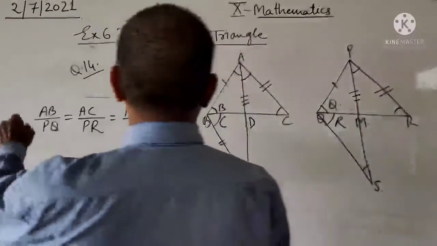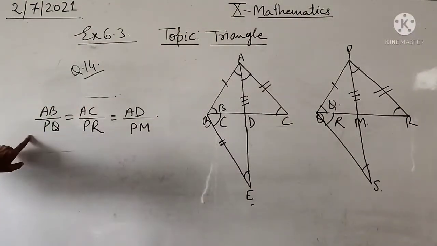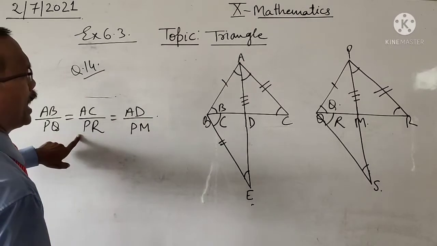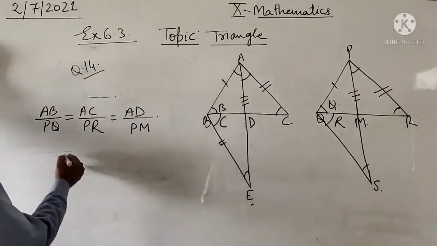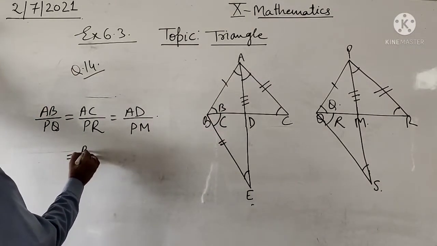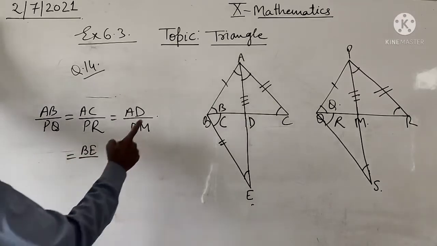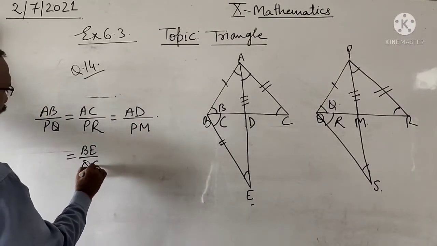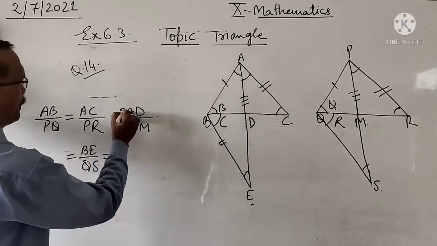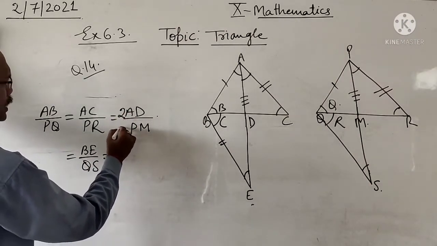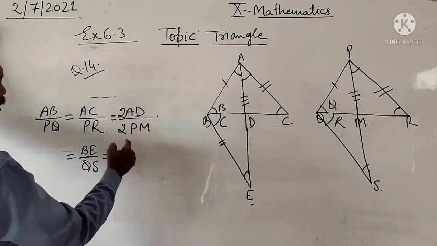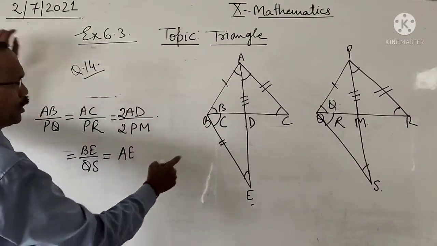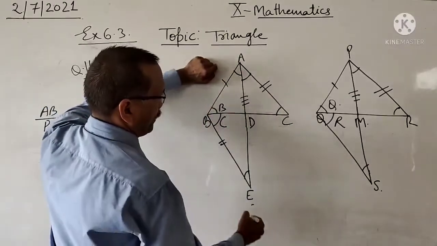Dear students, since AB upon PQ equals AC upon PR, AC can be replaced by BE and PR can be replaced by QS. And if we multiply AD by 2, then twice AD becomes AE because it is part of a parallelogram.